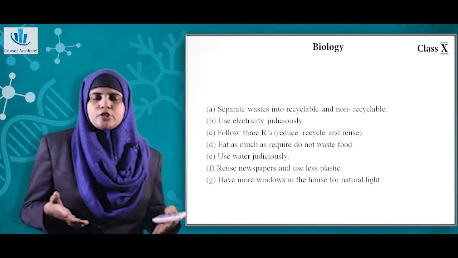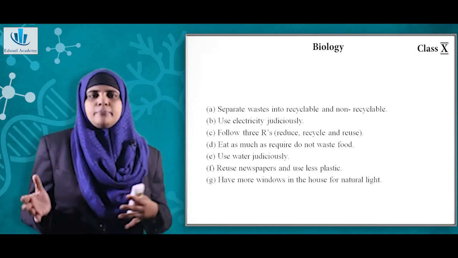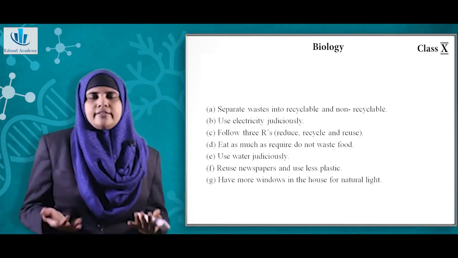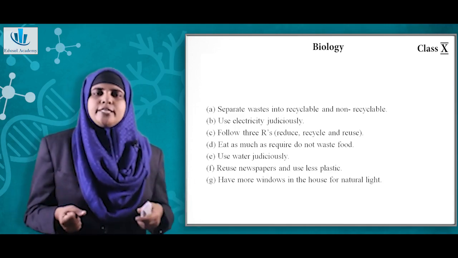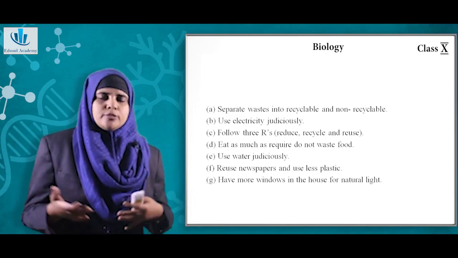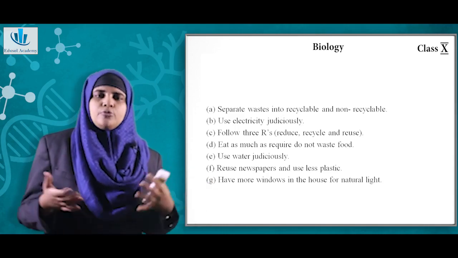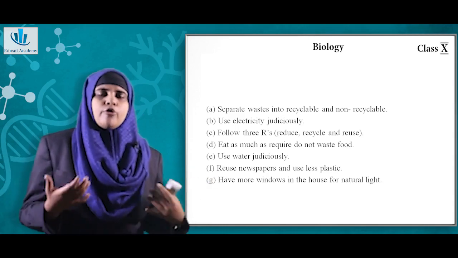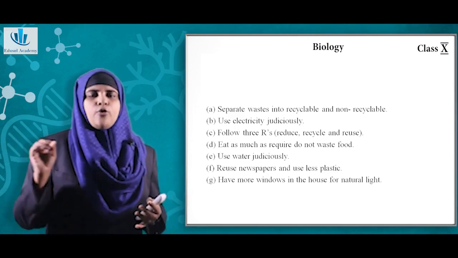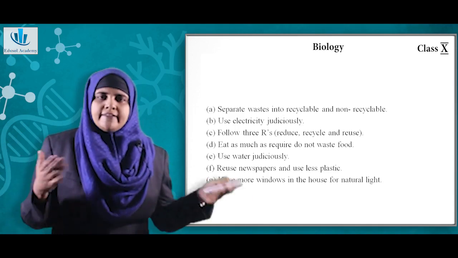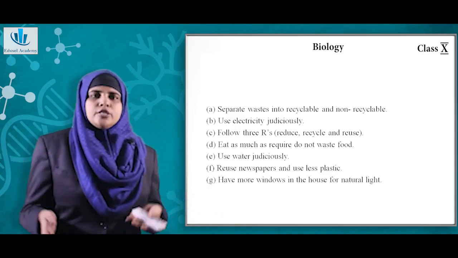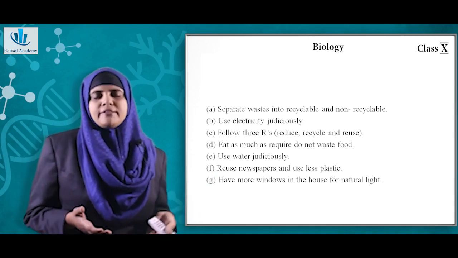See, when you use public transport, the number of vehicles on the road will gradually decrease. So when vehicles decrease, gradually the pollution will also come down. This model was adopted in Delhi because the pollution was so high there. So they tried something called odd and even numbers. One day the vehicles with odd numbers will go on the roads, and the next day the vehicles which end in even numbers will go. So this is one method that was used by the Delhi government.